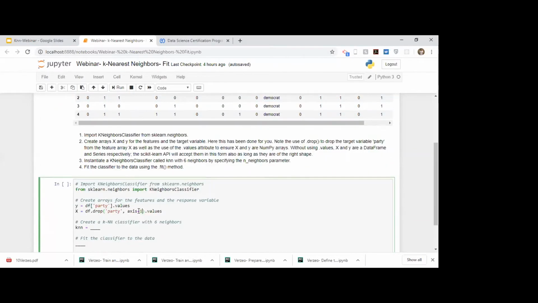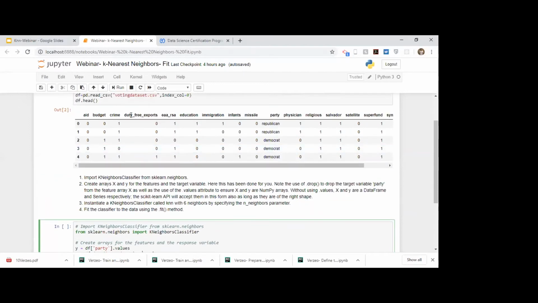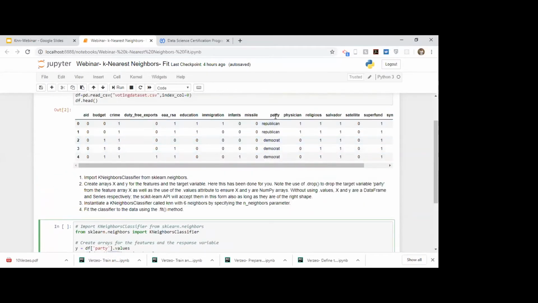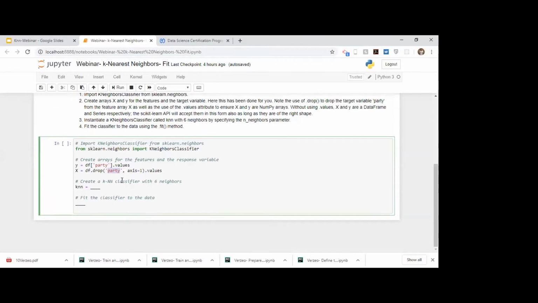By specifying axis equals 1, you tell the compiler to look for column labels. So whenever it encounters a label called party, it will just drop that column.